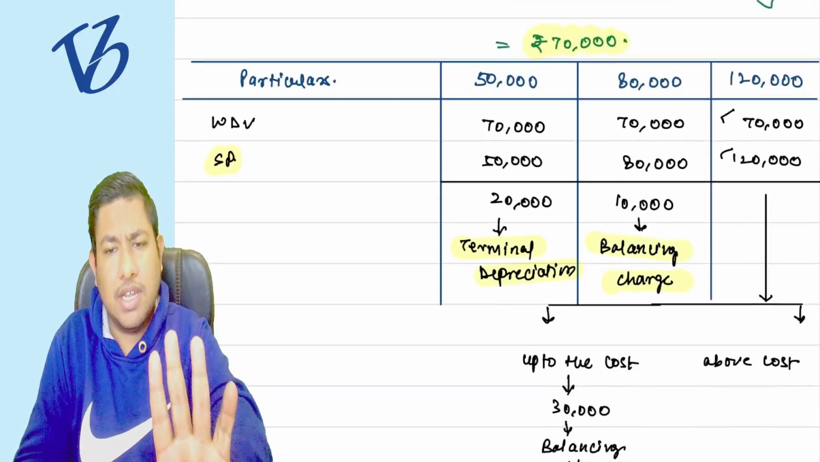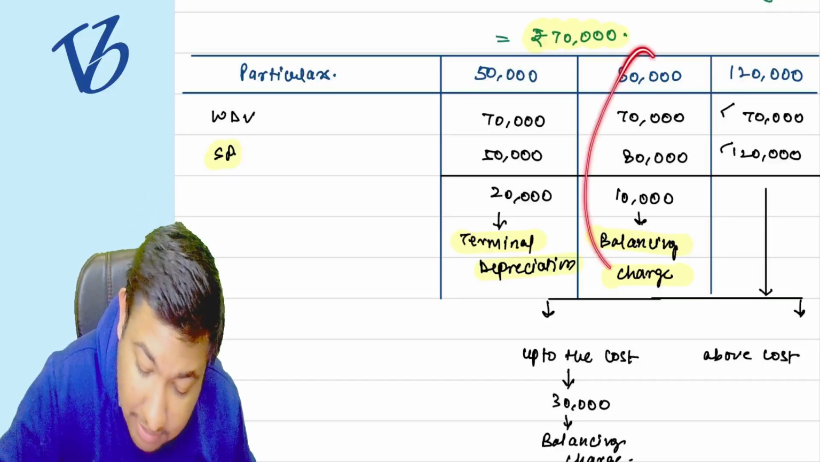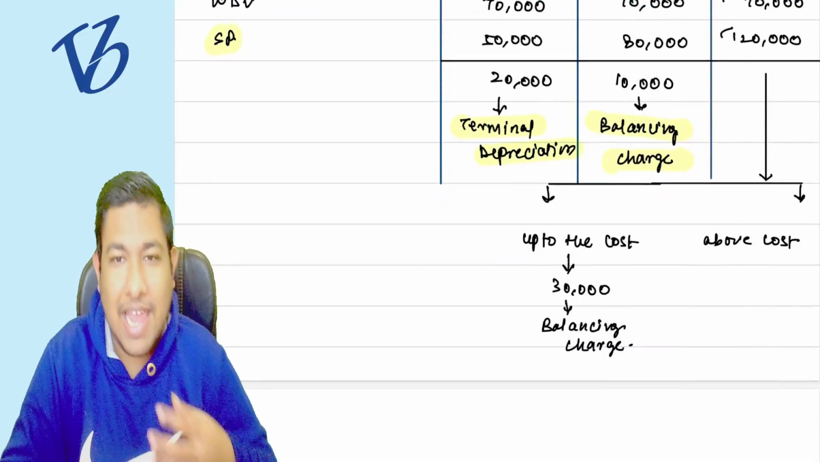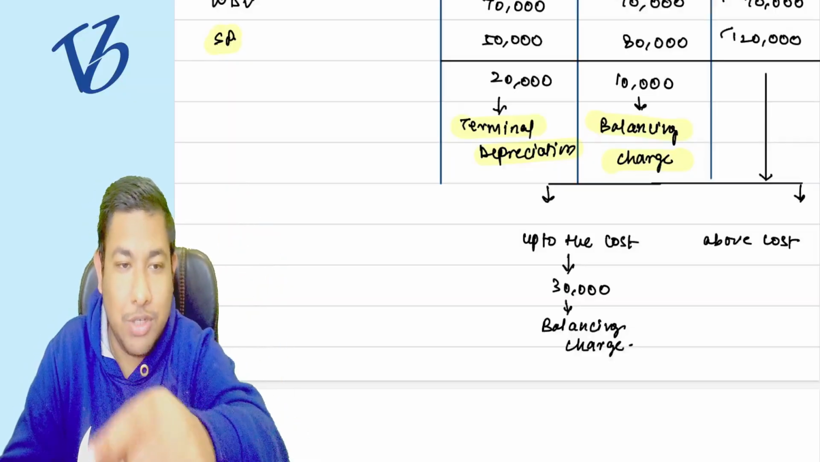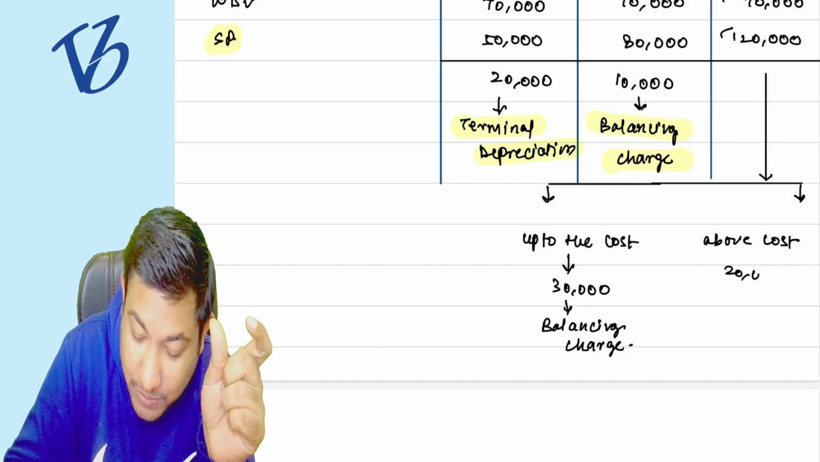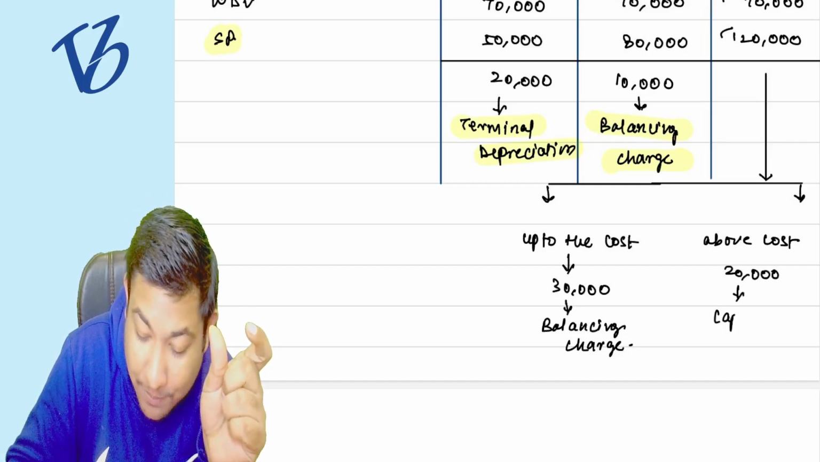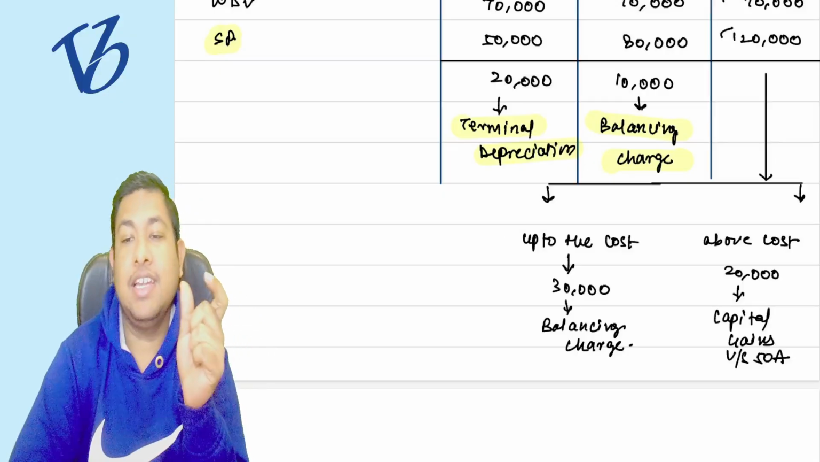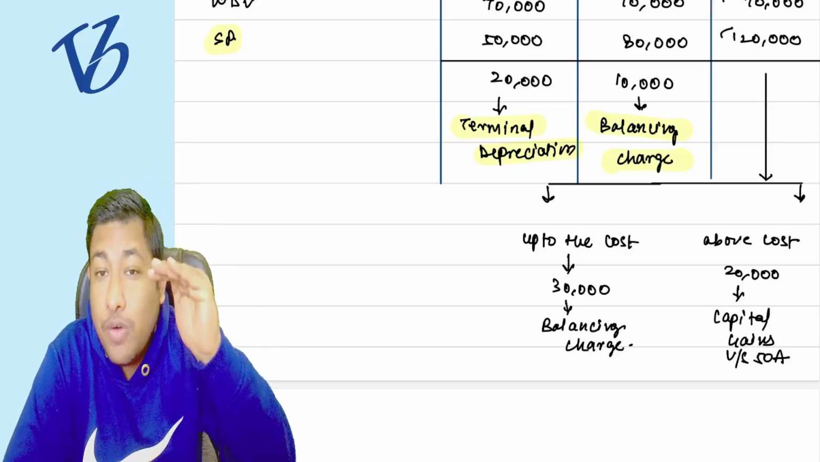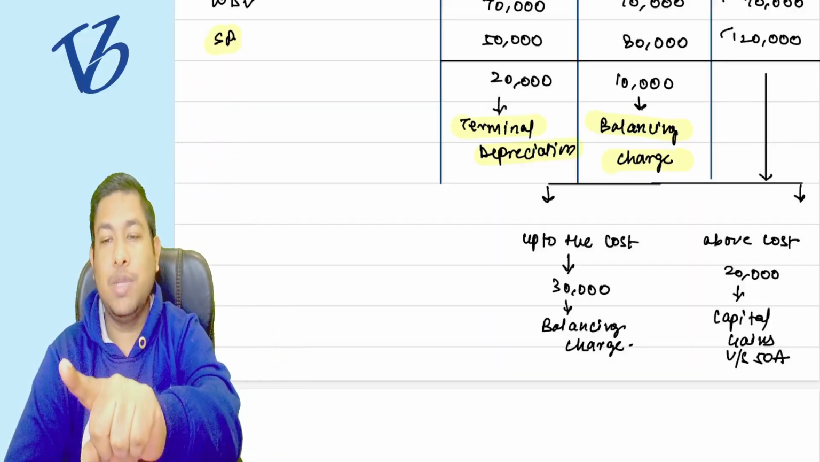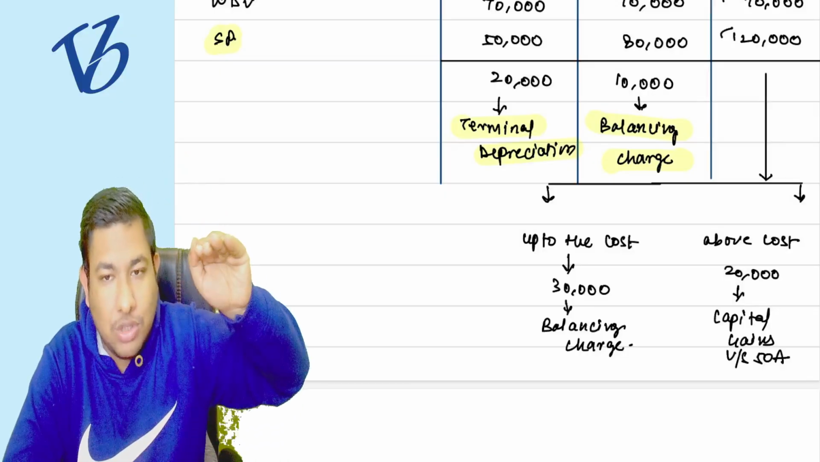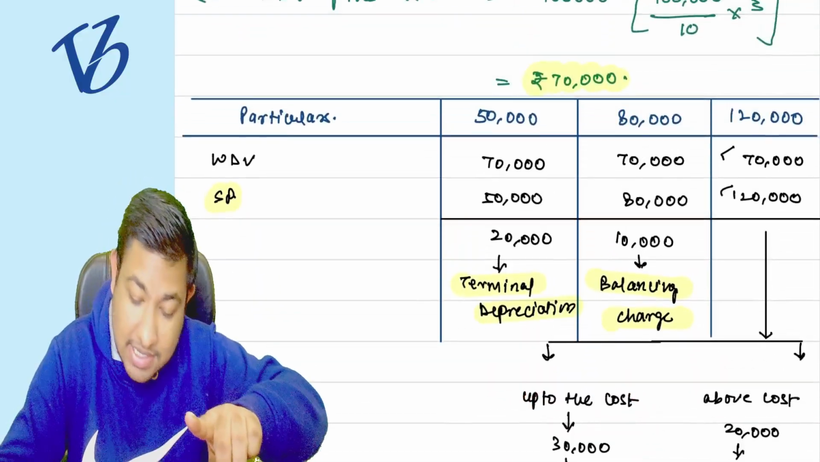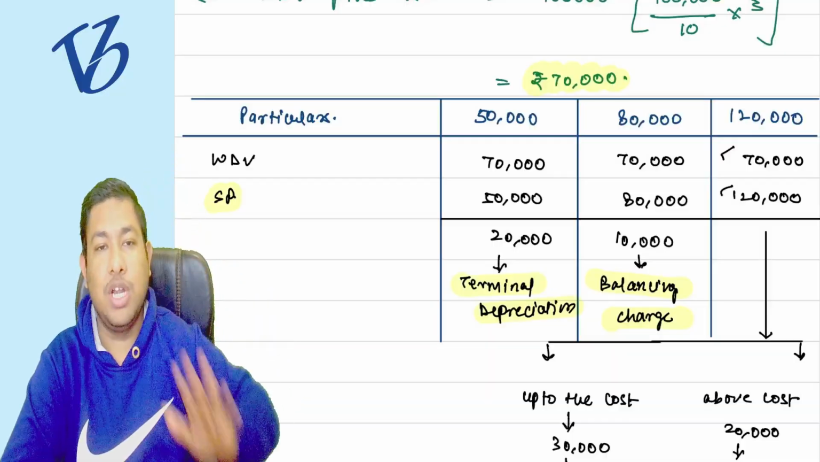Understood? This point is very much clear. It is going to be the balancing charge, like in point number B. The same logic applies here. But above cost, the asset was of 1 lakh rupees and I sold it for 120,000, so the 20,000 rupees which I get extra is going to be capital gains under section 50A. Over and above the cost, what we recover is capital gains. Up to the cost, that is 30,000 rupees, is the balancing charge, with the basic logic of point number B.